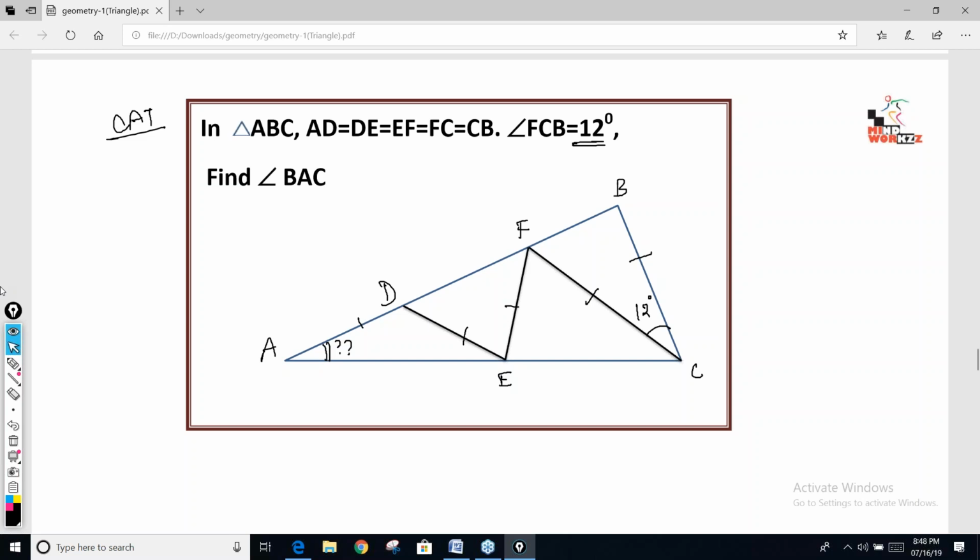Find out angle BAC. No, Kavishi. Yes, Varya. Yes, Shivangi.